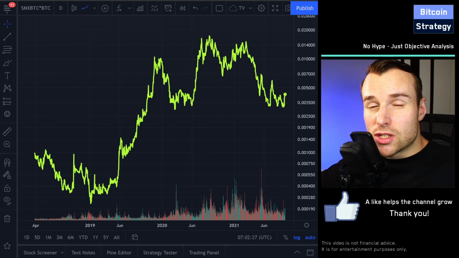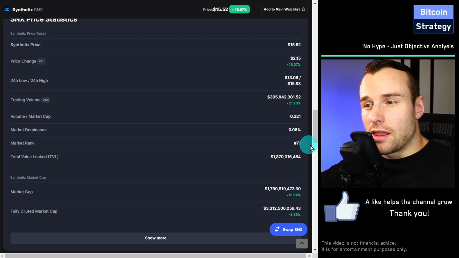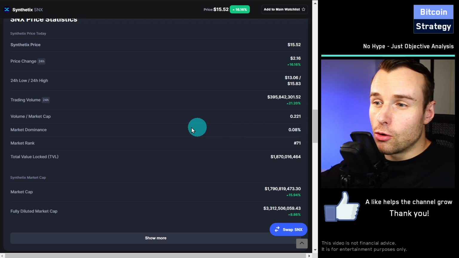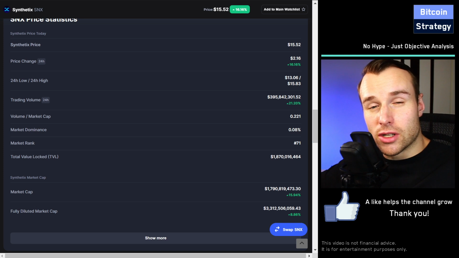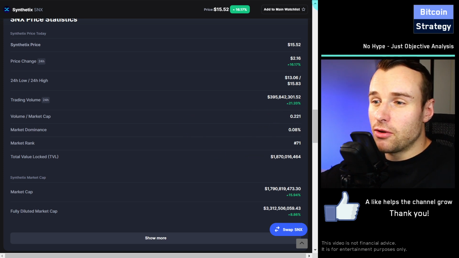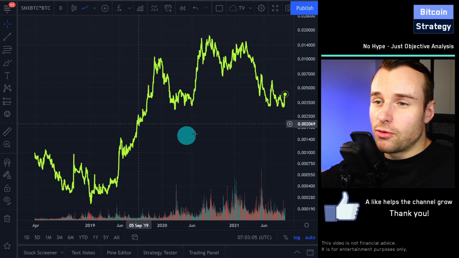Because what you want to do, when you invest into an altcoin that is at market rank 71, is get outperformance versus the top cryptocurrencies, right? Versus the less risky Bitcoin, the less risky Ethereum. You need to get outperformance if you go that low with the market rank. So in other words, that high with the risk. High risk should result in high performance. And so we look at the relative performance to Ethereum.